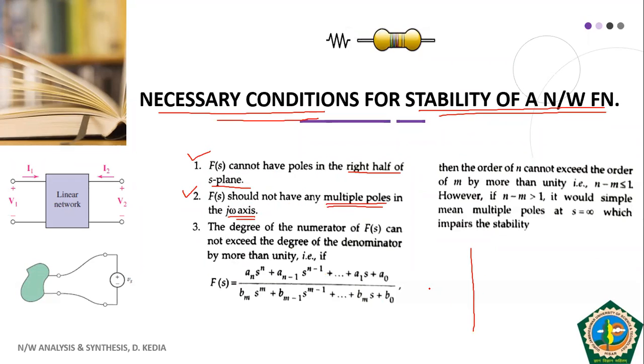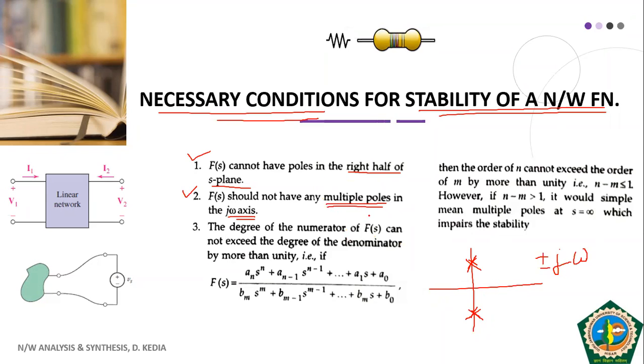In the example of sine and cosine that we saw, we had a pair of complex roots, that is plus minus j omega. So here we had only one pair. Multiple pole means, if we have one more pole here at the same location, and here also at the same location, in that case your system may not remain stable.